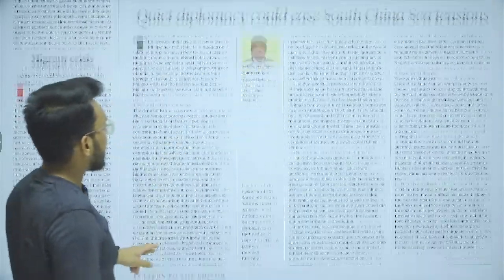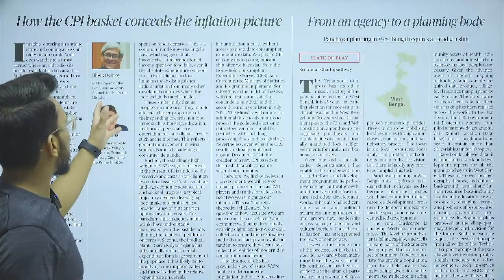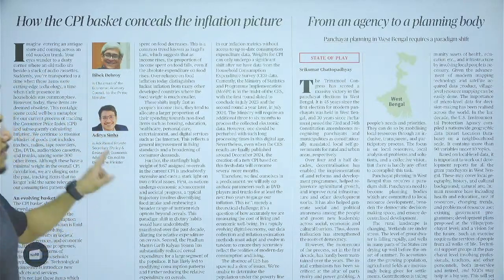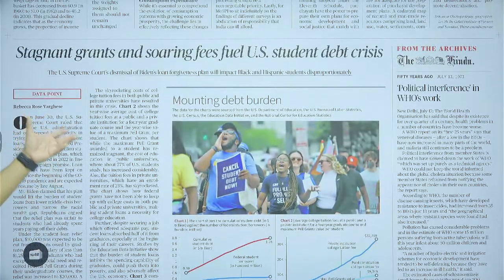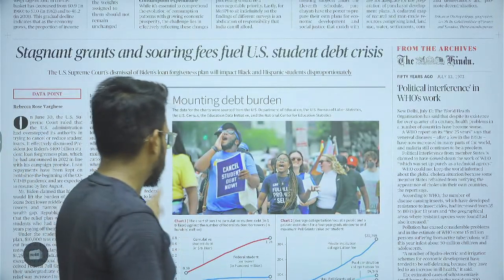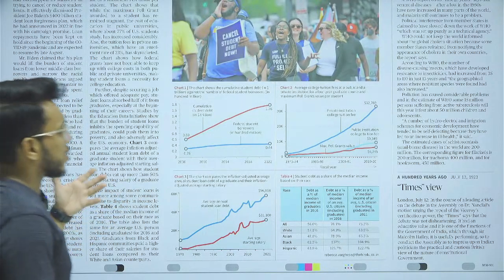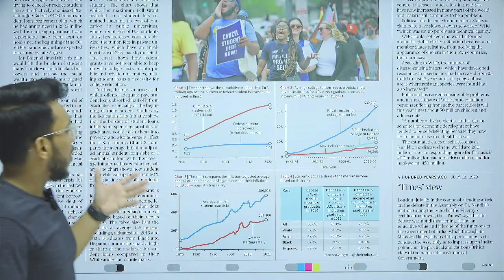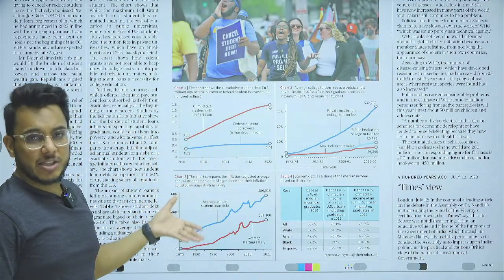Fine. Then further moving on, 'Quiet diplomacy, South China Sea tension'. We'll see this article with respect to the exam. Then the CPI basket, this article also we will see with respect to the examination. Then, guys, 'Stagnant grants and soaring fees fuel US student debt crisis'. The article is talking about student debt which has increased: how many federal student borrowers, cumulative student debt and all such numbers.